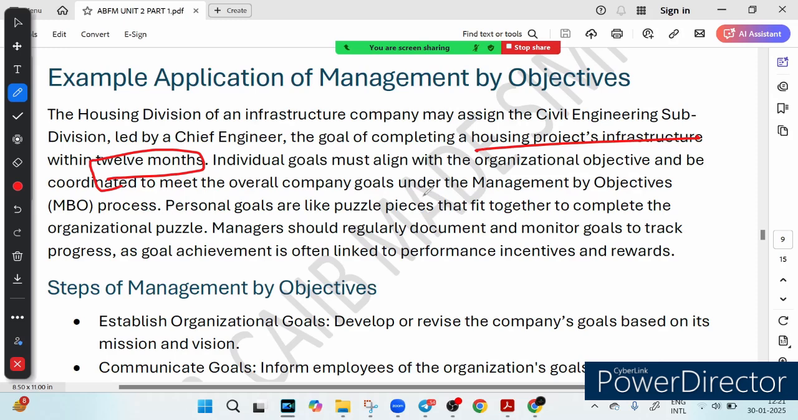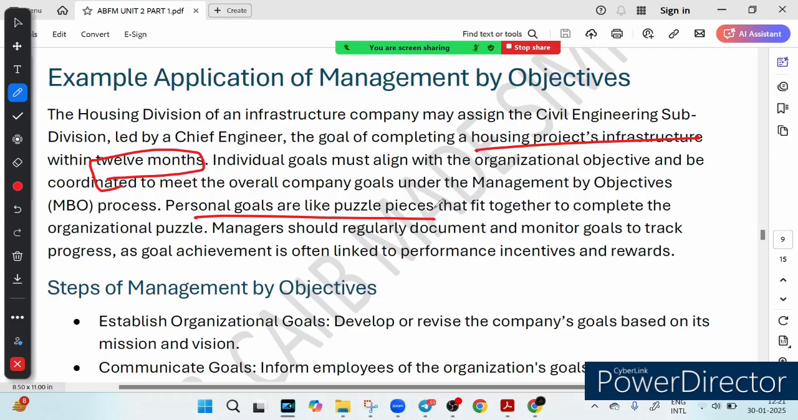So those individual goals must act like a puzzle piece, right? When they all fit together, the project is completed successfully. For instance, one team might handle the foundation while others focus on the electrical system. Tracking and documenting progress is the key, because rewards or incentives often depend on hitting those goals, right?